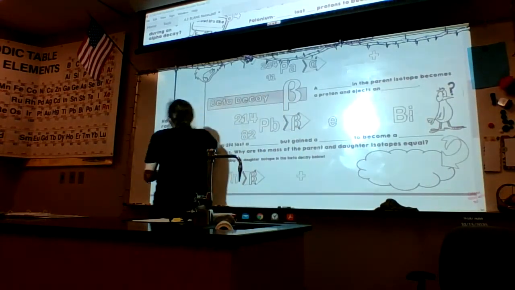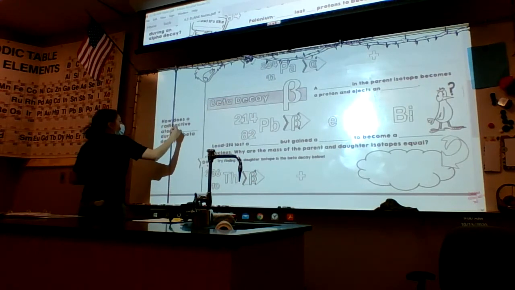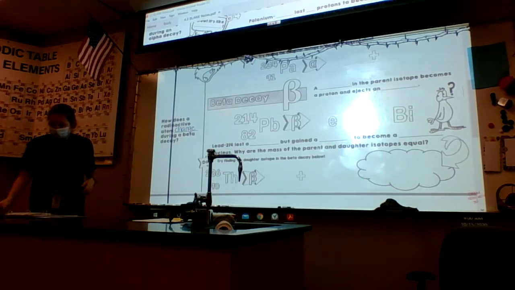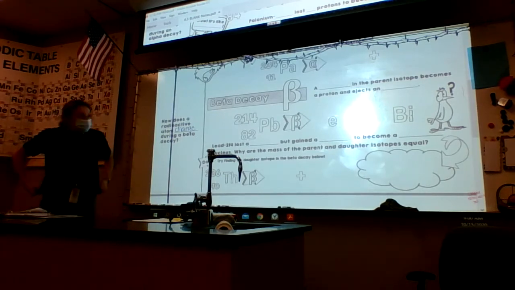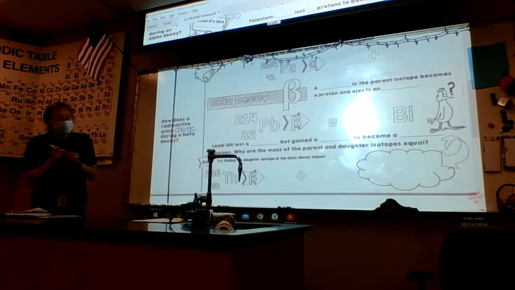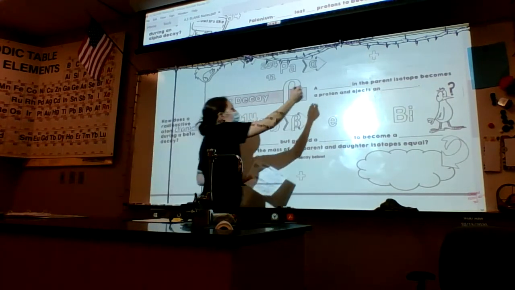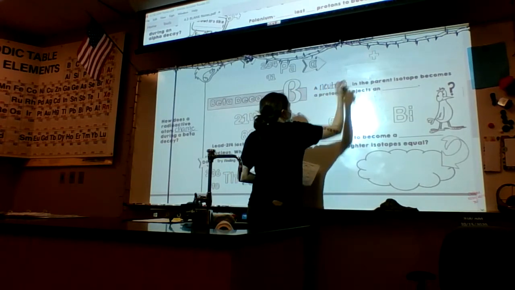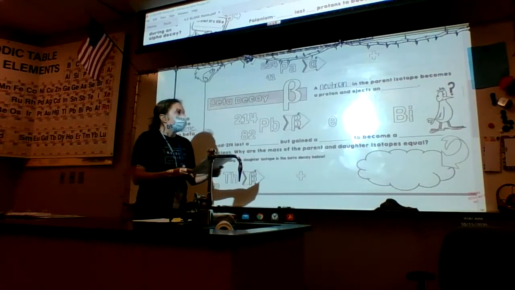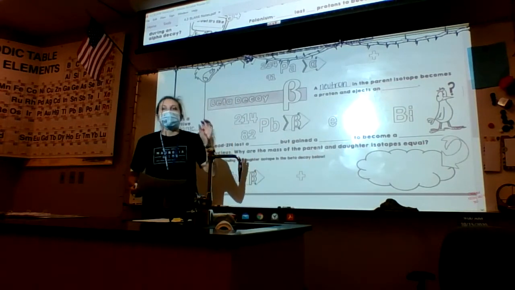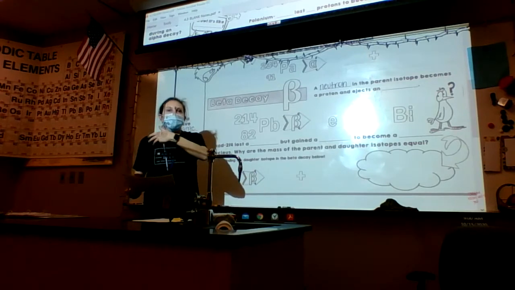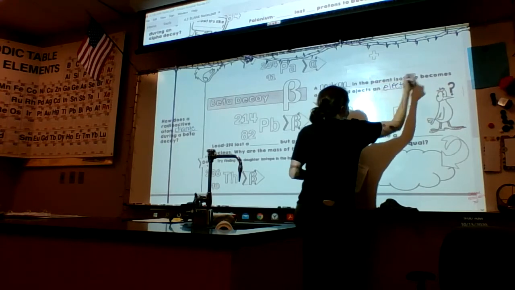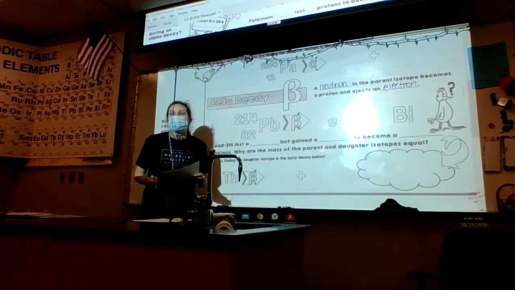Beta decay. How does a radioactive atom change during beta decay? That's what we're going to find out next. All right, so we talked about this on the first page, but in beta decay, a neutron is going to become a proton. A neutron in the parent isotope becomes a proton and ejects a what? What is emitted? A fast electron, yep. Neutron becomes a proton and ejects an electron.